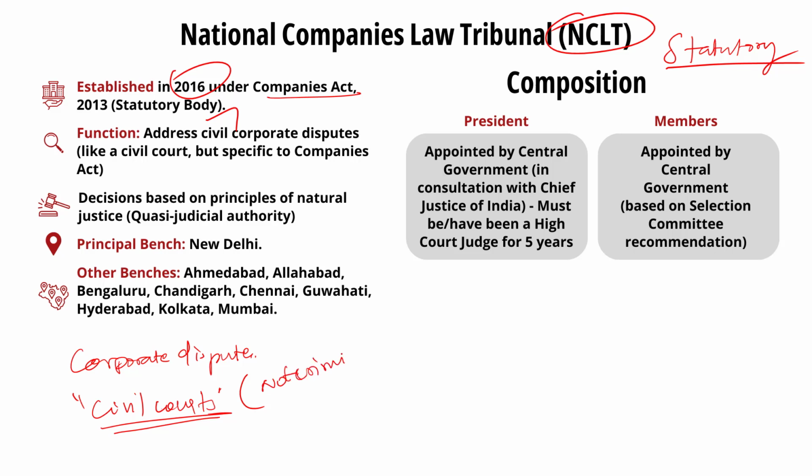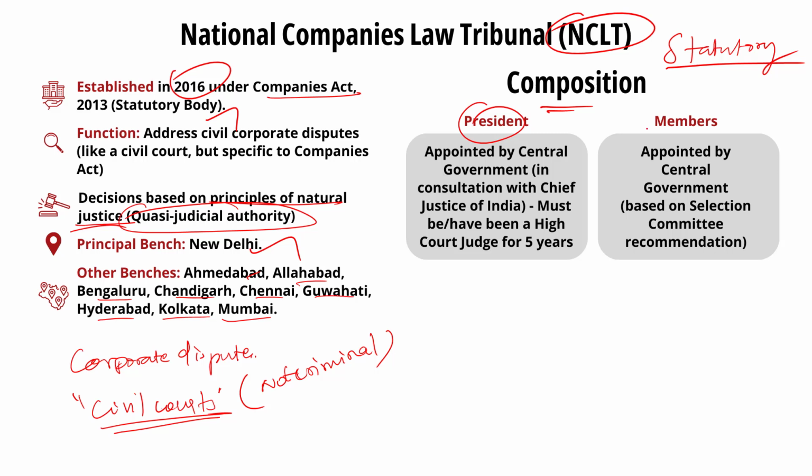The NCLT decides the matters in accordance with principles of natural justice. Since it is performing judicial functions, the NCLT is also a quasi-judicial authority. The NCLT has its principal bench at New Delhi. Apart from this, it also has other branches at Ahmedabad, Allahabad, Bangalore, Chandigarh, Chennai, Guwahati, Hyderabad, Kolkata and Mumbai. So with these basics, now let us see the composition of NCLT.